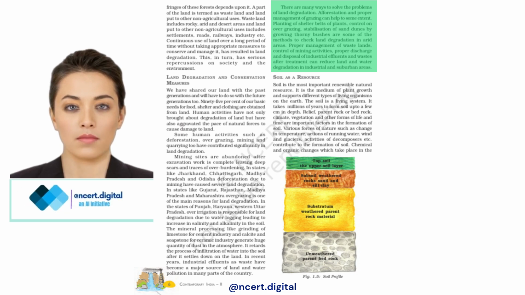Afforestation and proper management of grazing can help to some extent. Planting of shelter belts of plants, control on overgrazing, stabilization of sand dunes by growing thorny bushes are some of the methods to check land degradation in arid areas. Proper management of wastelands, control of mining activities, proper discharge and disposal of industrial effluents and wastes after treatment can reduce land and water degradation in industrial and suburban areas.